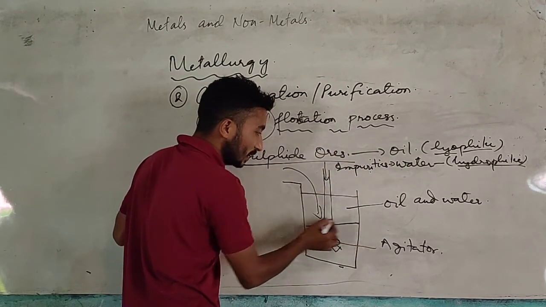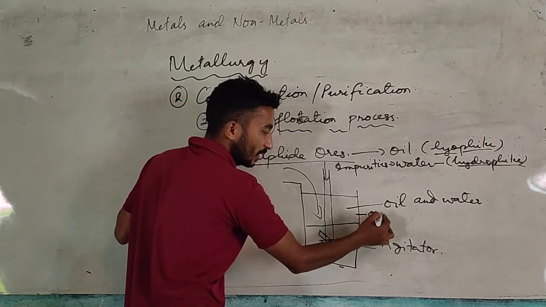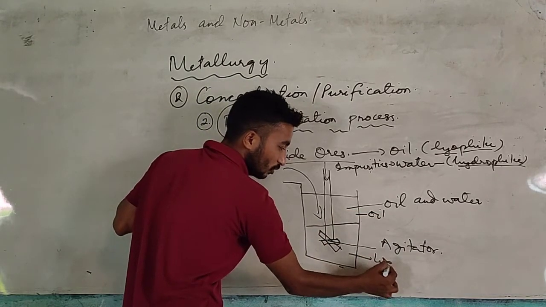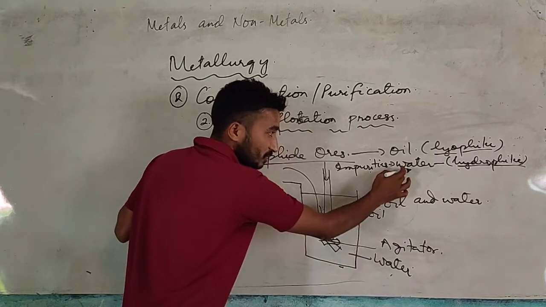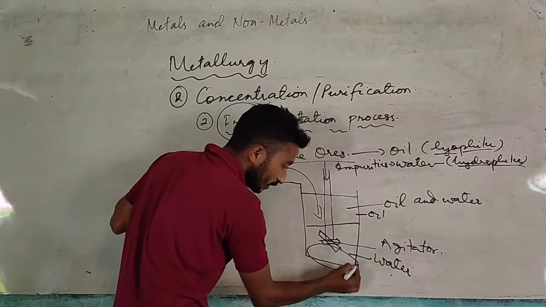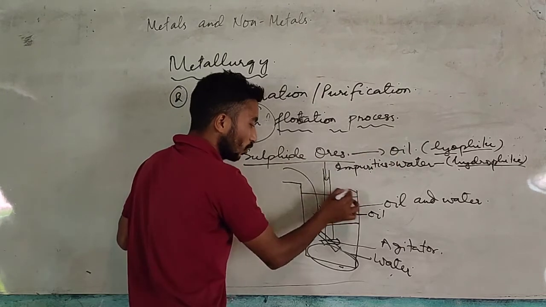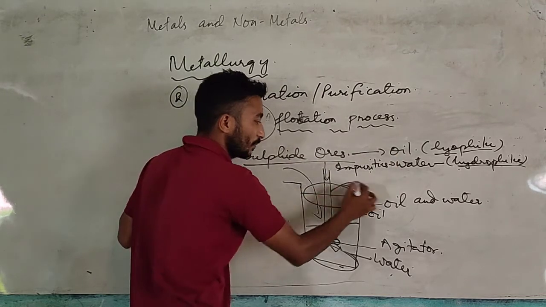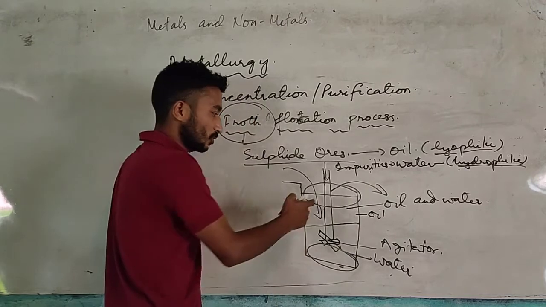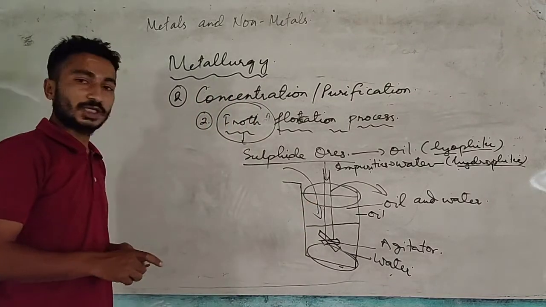We know that oil is lighter, so oil will be at the top, and water is heavier, so water will be at the bottom. As impurities mix with water, impurities will settle down at the bottom along with water, and as sulfide ore mixes with oil, sulfide ore will float at the top. We will separate it from the impurities. This process is called flotation process.